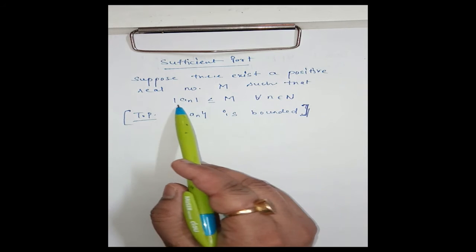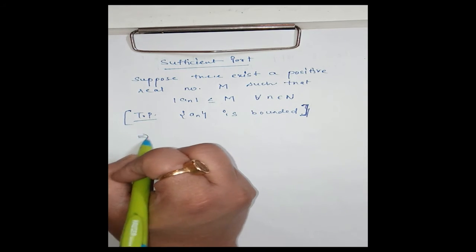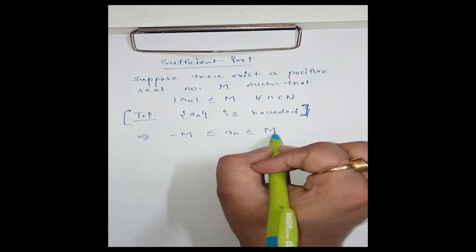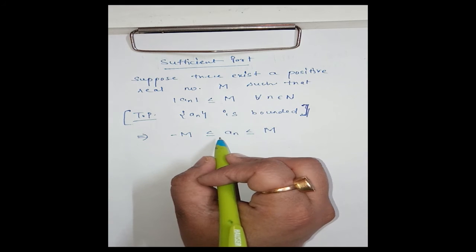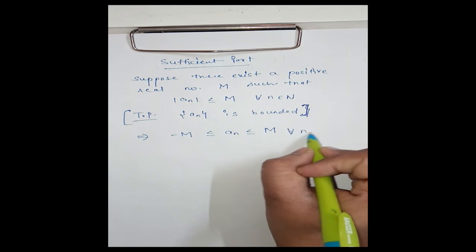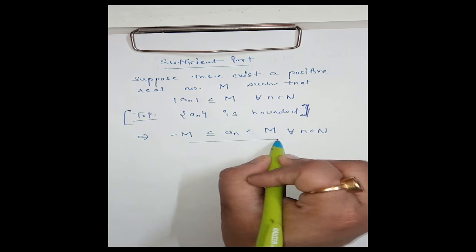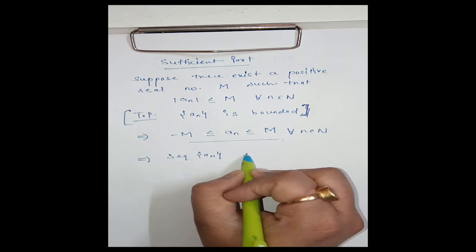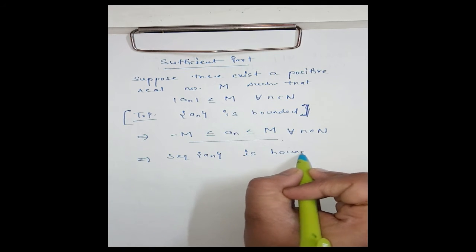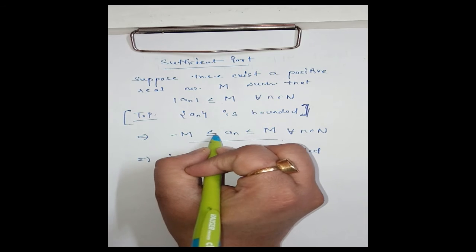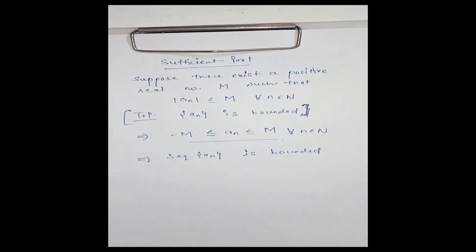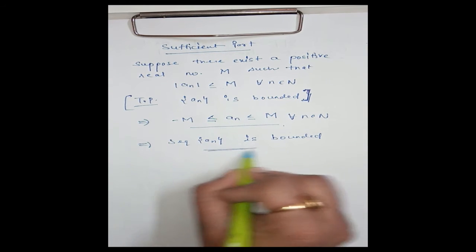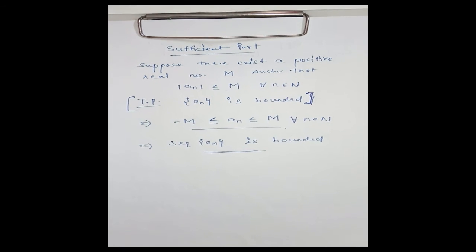Now from this, mod an is less than or equal to M, by definition we have minus M is less than or equal to an less than or equal to M for every n belonging to natural number. And from this it is clear that sequence an is bounded. Minus M is a lower bound, M is an upper bound. That means by definition sequence an is bounded. Hence proved the sufficient part also. Clear?